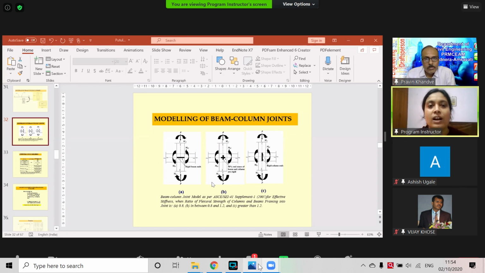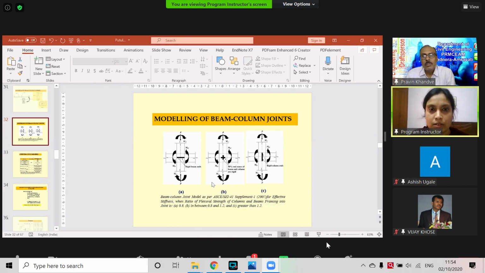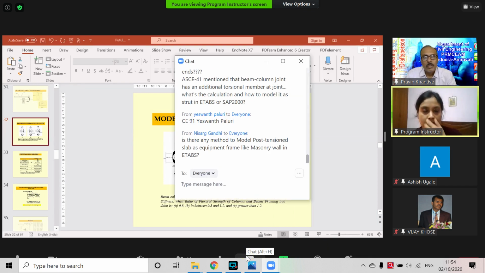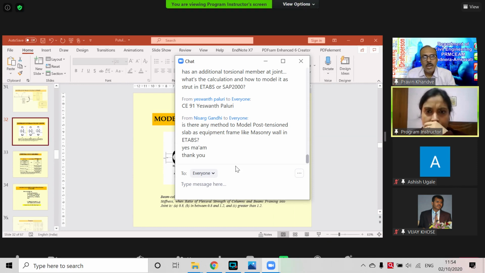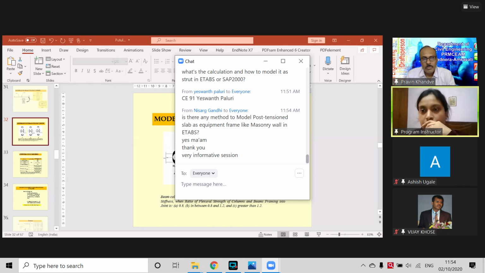So is your question answered? Mr. Gandhi? Yeah. Okay. Is there any method to model a post-tension slab as an equivalent frame, like in ETABS? I'm not sure, because I have not modeled a post-tension slab. So a ready answer is not available. I can check, of course.